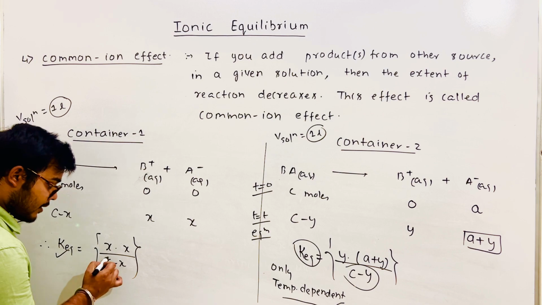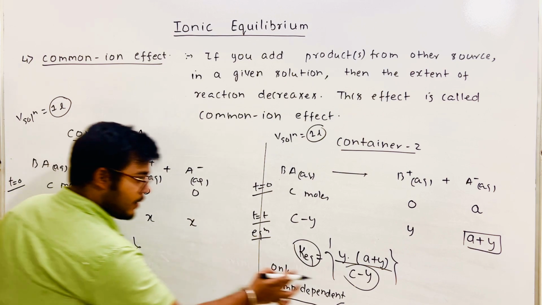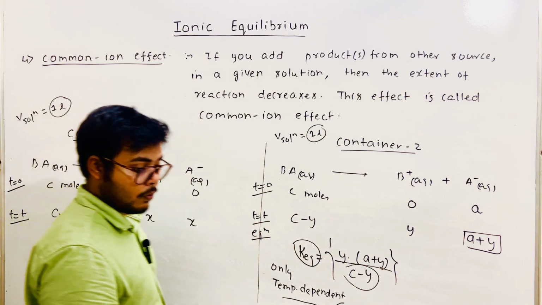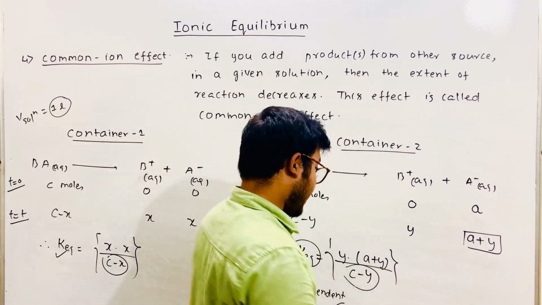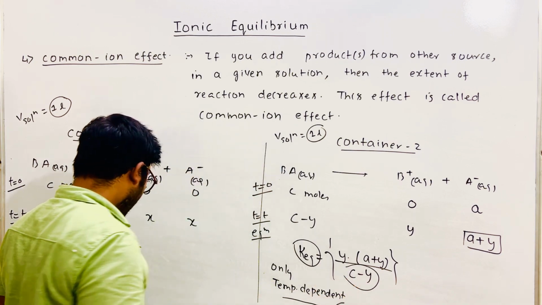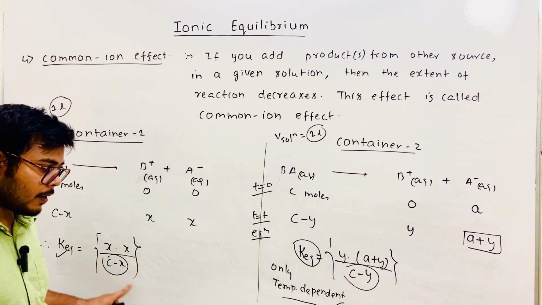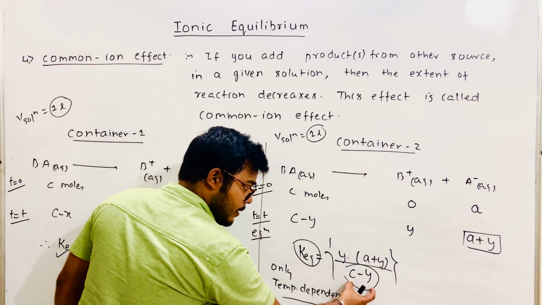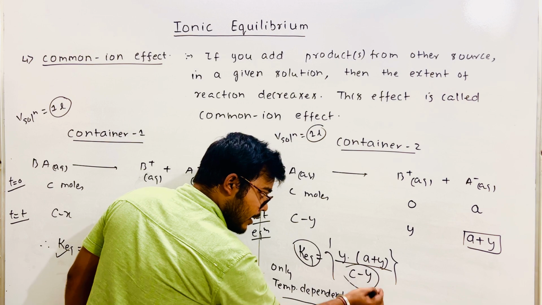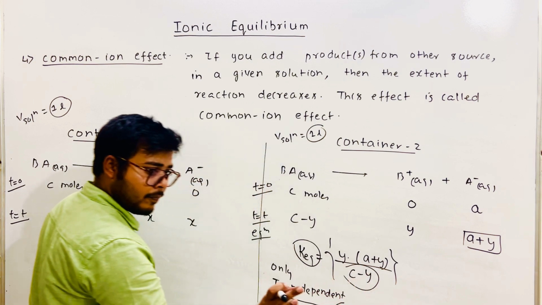If you compare this and this, you are saying this value has increased. That means this value Y is smaller than X. C minus Y is bigger, that means the difference is bigger, so Y has to be smaller, no?